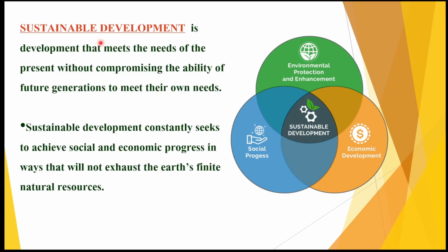Now what is this sustainable development? Usually without compromising the ability of the future generations, we need to use them properly now at present. So this will usually lead to a sustainable development, that is development which will meet the needs of the present generations without compromising the ability for the future generations, and their needs, we usually call as sustainable development.